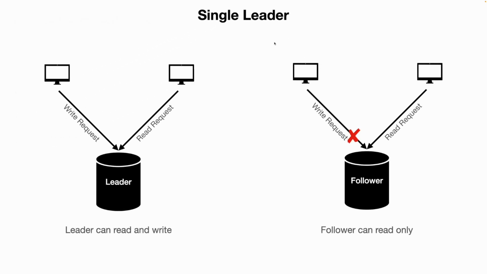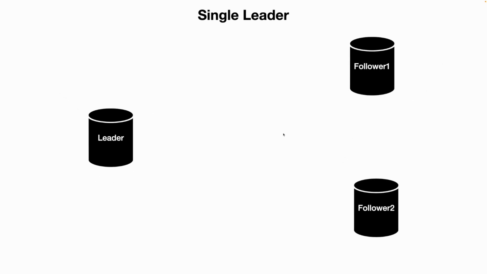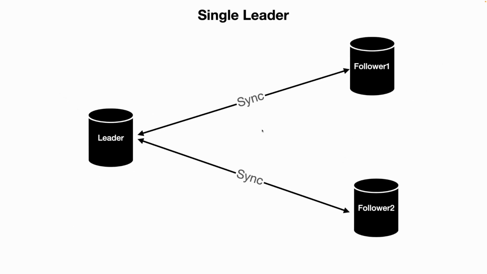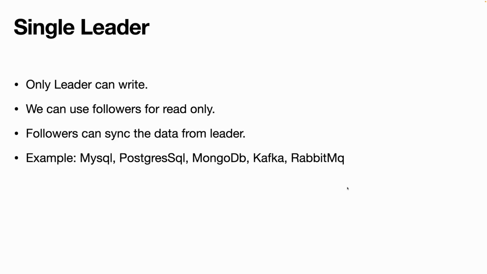In the single leader approach, we have two actors. One is the leader, second is the follower. The leader can accept both read and write requests, and the follower can accept only read requests. This is how the sync happens between leader and follower. The follower can also ask for data from the leader, and the leader can also send the updated data to the follower.